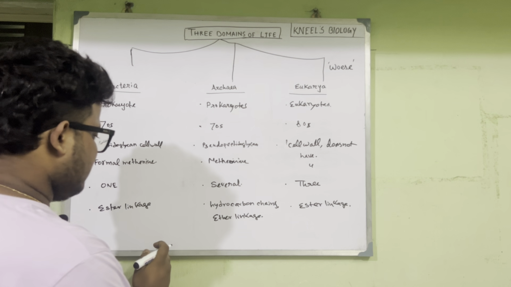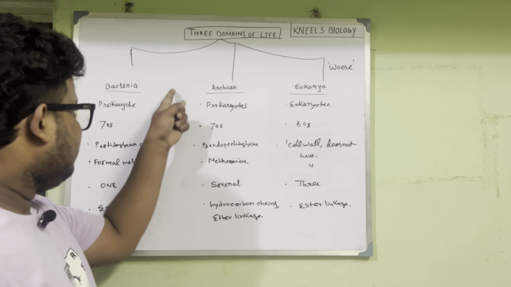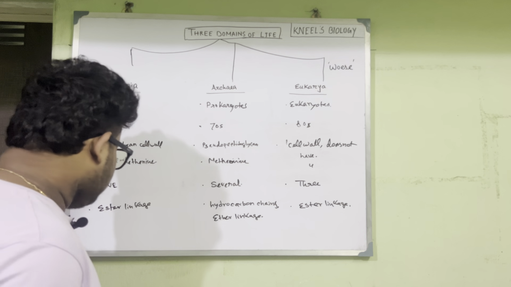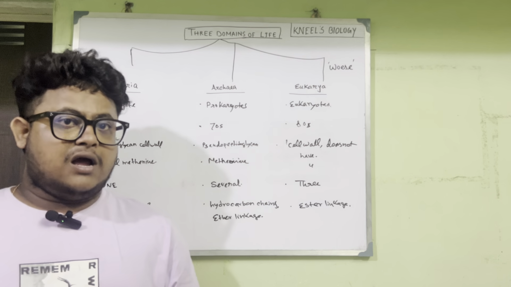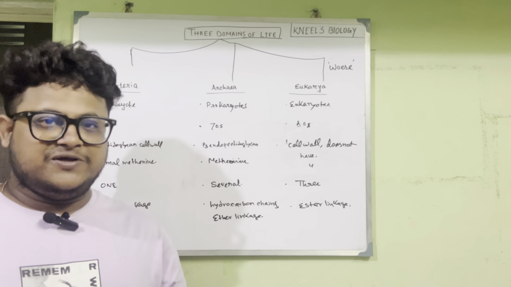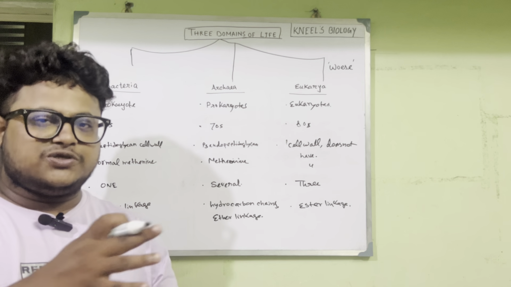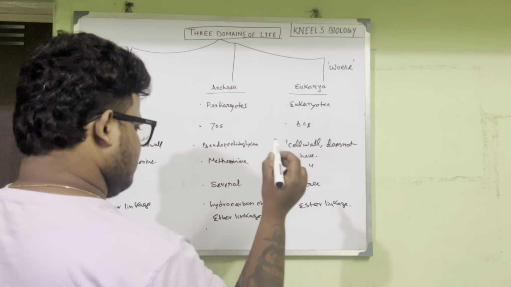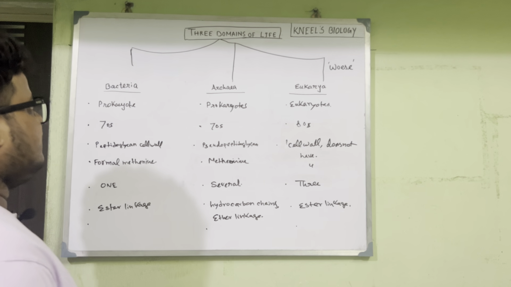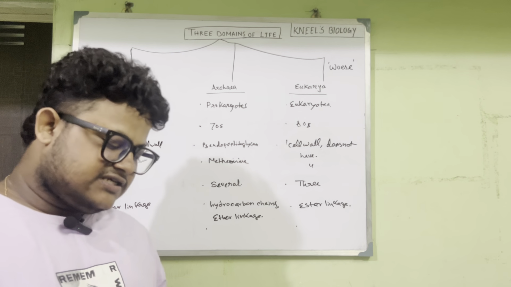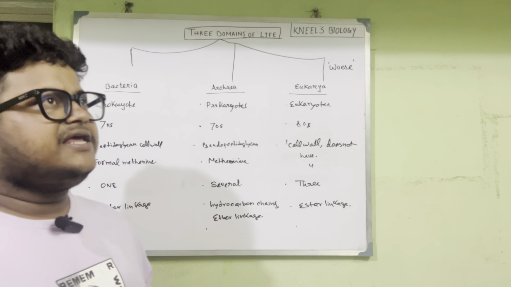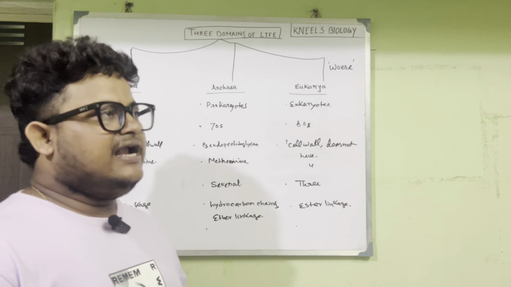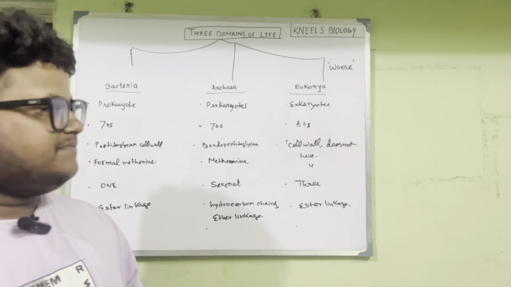In case of bacteria, their cell membrane lipid is made up of unbranched fatty acids which attach with glycerol via ester linkage. For archaea, we can give examples like methanogens, thermoacidophiles and halophiles.